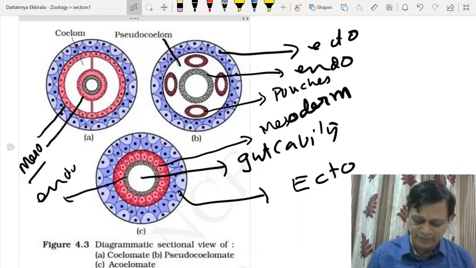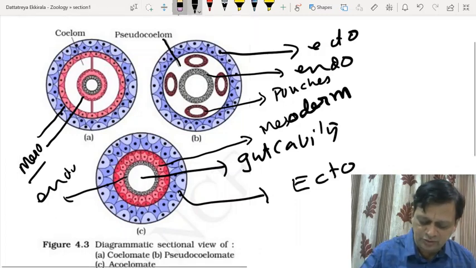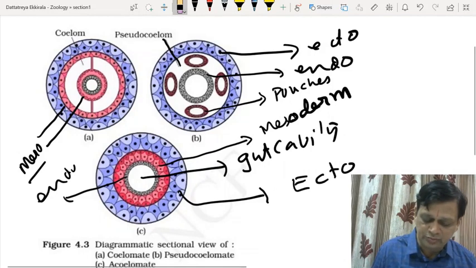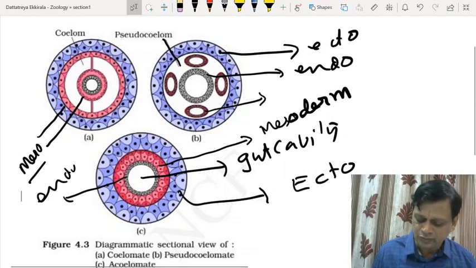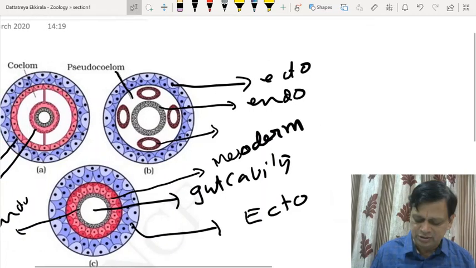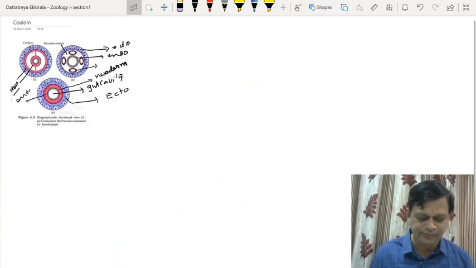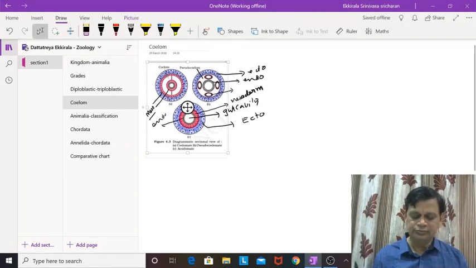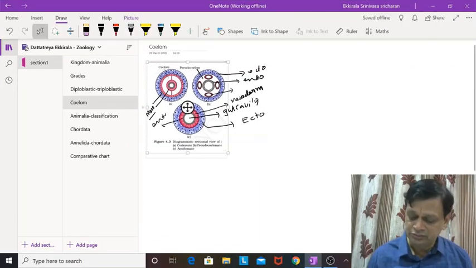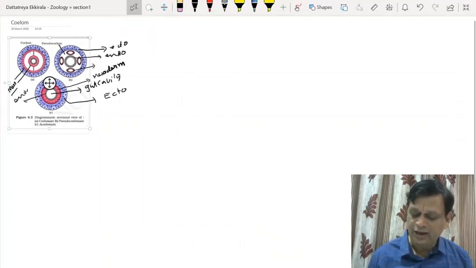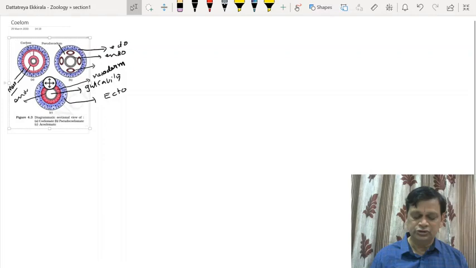But actually, in true coelom also, we divide the true coelom into two types. That is schizocoelom and enterocoelom.